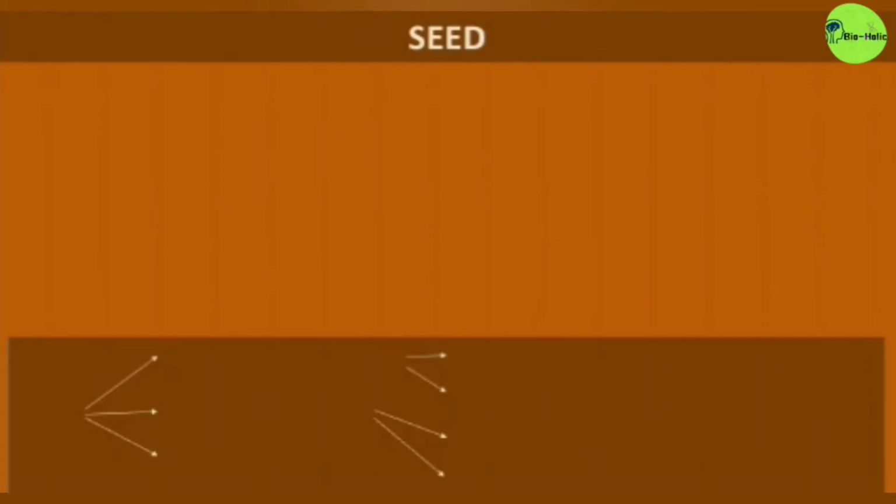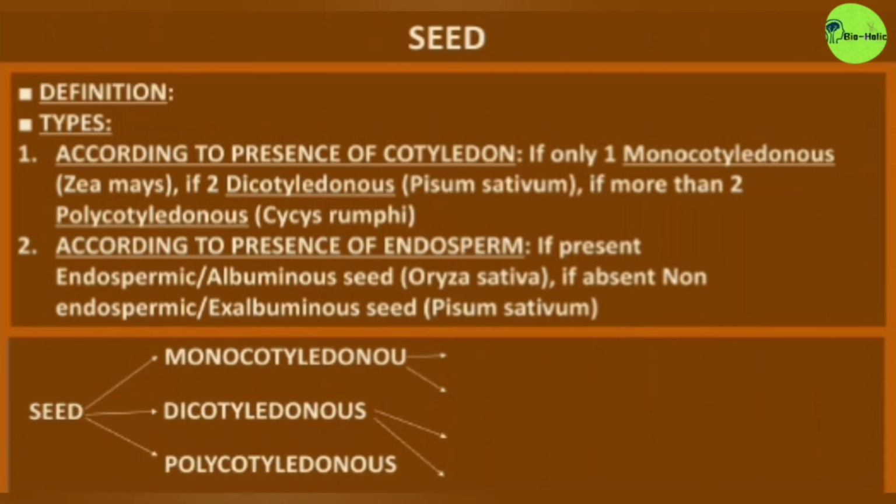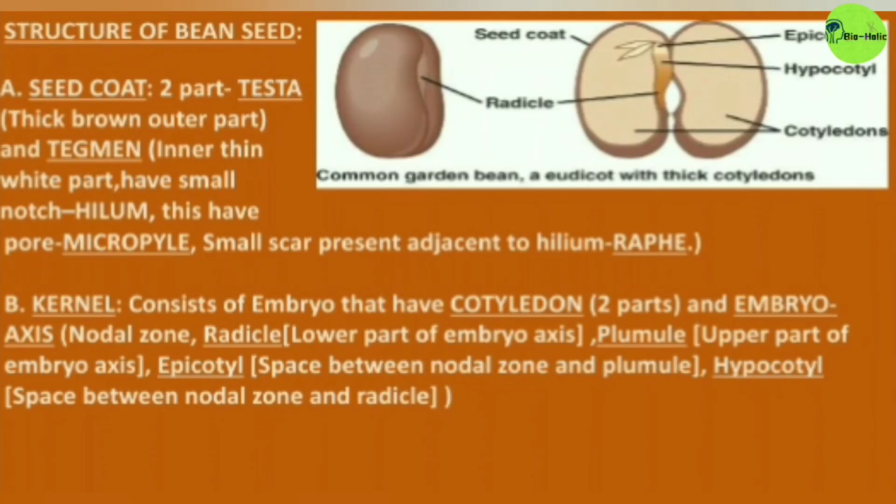Now let's move on to the seed part. The seed is the innermost part of the fruit. According to the presence of cotyledons, they can be monocotyledonous and dicotyledonous. And if the number of cotyledons is more than two, it is called polycotyledonous. According to the presence of endosperm, they can be of two types: endospermic or non-endospermic. Monocotyledonous, dicotyledonous and polycotyledonous seeds can be endospermic and non-endospermic.